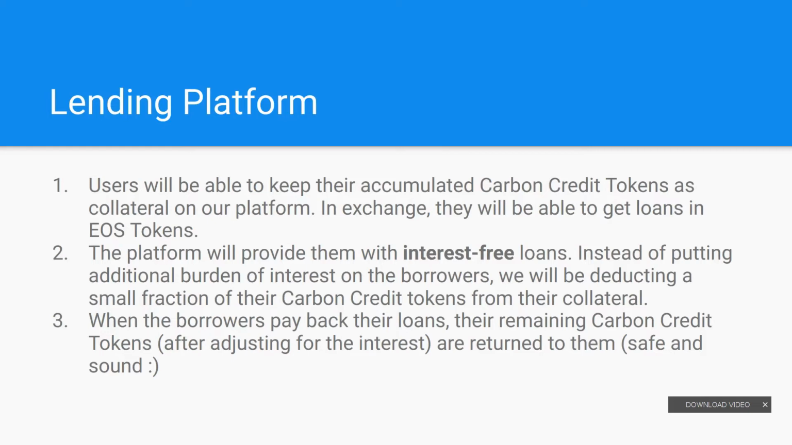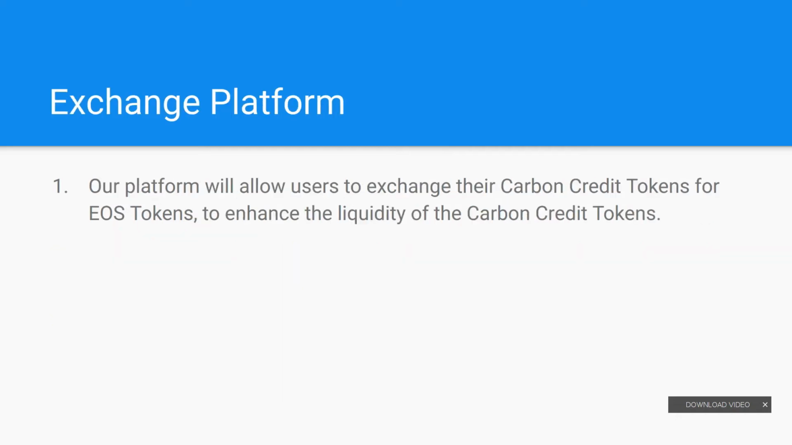The platform will provide them with interest-free loans. Instead of putting the additional burden of interest on borrowers, we will be deducting a small fraction of the carbon credit tokens from their collateral. When the borrowers pay back their loans, their remaining carbon credits after adjusting for interest are returned to them. And once this lending is done, our exchange platform will allow users to exchange their carbon credit token for EOS token to enhance the liquidity of carbon credit tokens.